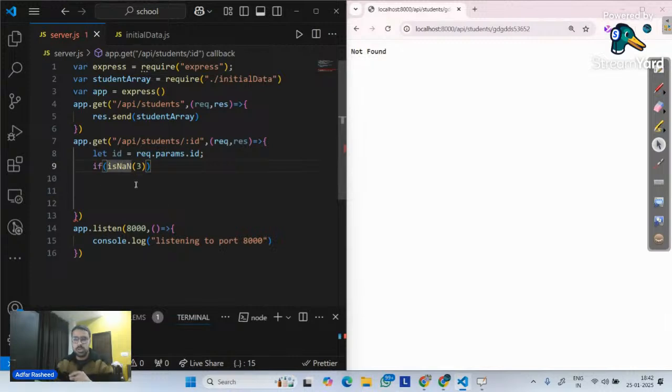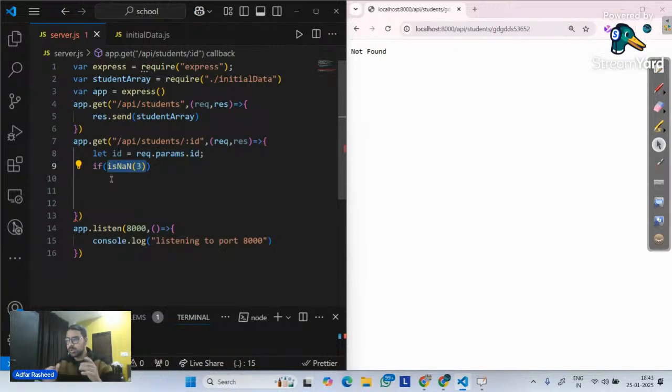It is a number, so this will return false. So isNaN is a function inside JavaScript. It will return true if the argument is anything other than a number. But if the argument is a number, in that particular case, we will get the proper execution over there, since the if condition will be false.